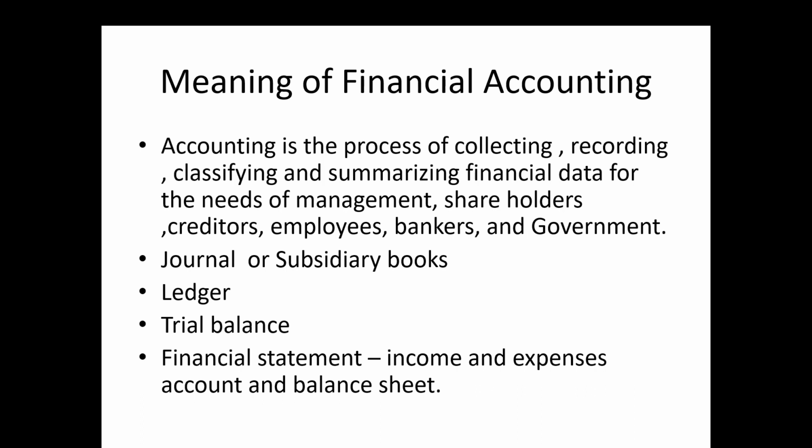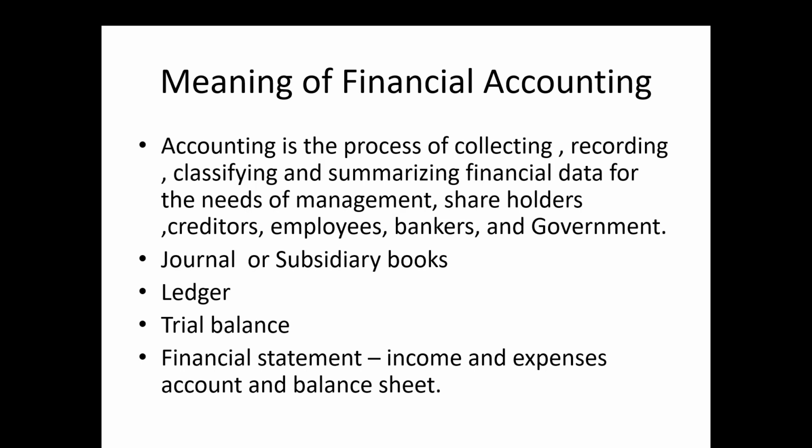So, financial accounting involves four steps. The first one is journal or subsidiary books. The recording of financial transactions, this is the first stage in the process of accounting. It is usually accomplished through journal or subsidiary books.